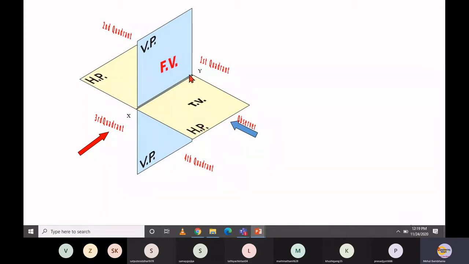The projection is some kind of shadow. If you have a torch and you throw light on that particular object, then because of that light, the shadow of that object appears. That front shadow appears on the vertical plane, and that is called a front view projection. If your torch is from top to bottom, then the top view shadow will appear on this horizontal plane, which is referred to as a top view projection.